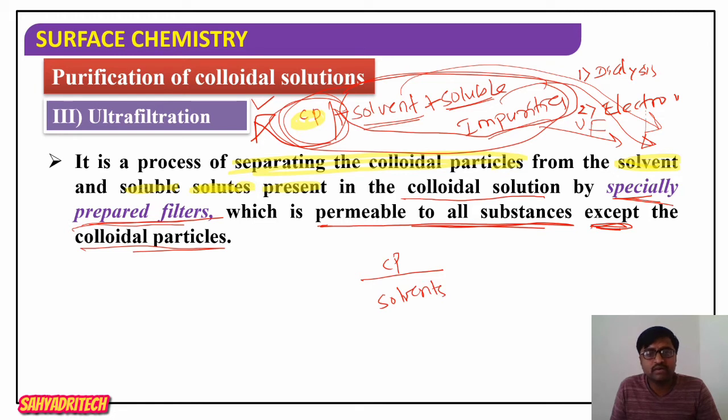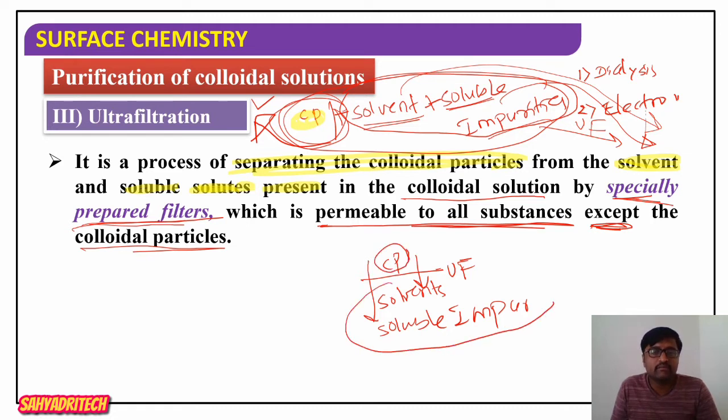Soluble impurities also pass through these specially prepared papers. With this, we separate colloidal particles from solvent molecules as well as soluble impurities. Therefore it is also a purification method for a colloid.